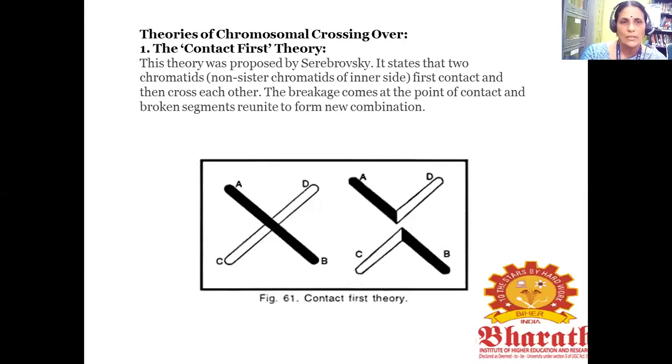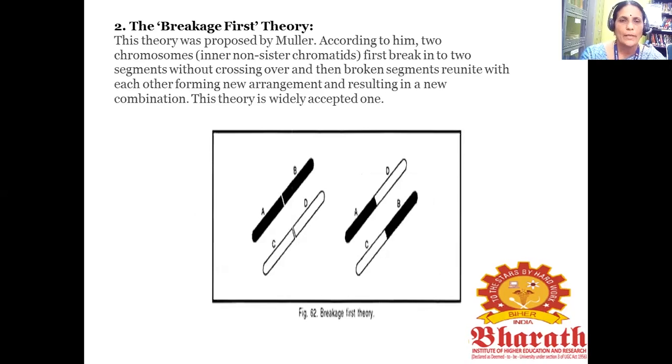Next, what are the theories that explain chromosomal crossing over? The first one is the contact first theory, proposed by Serebrovsky. It stated that the two non-sister chromatids of the inner side first contact each other by crossing. The breakage comes at the point of contact and the broken segments reunite to form a new combination.